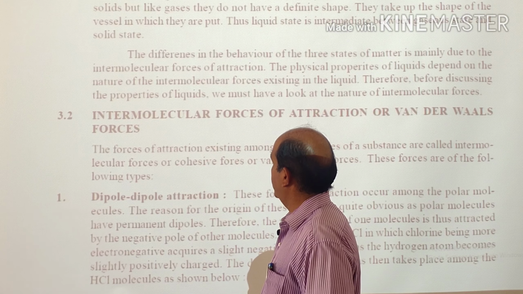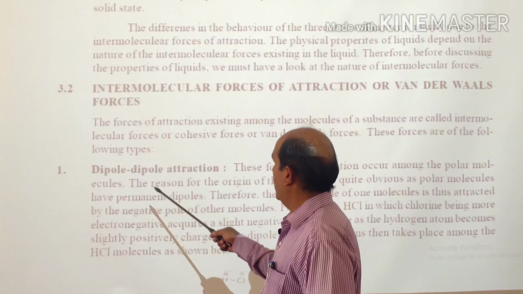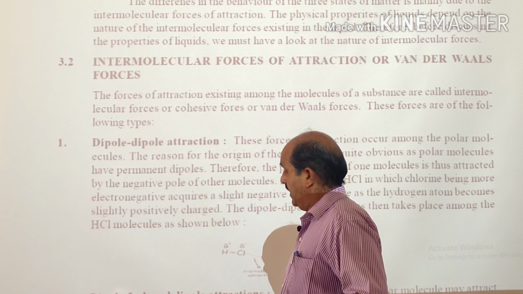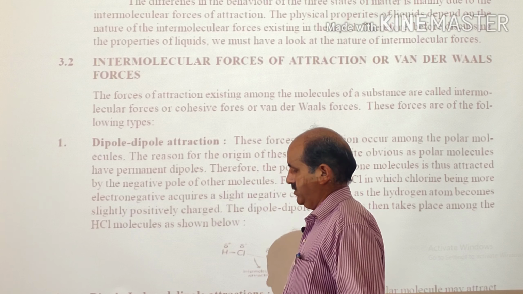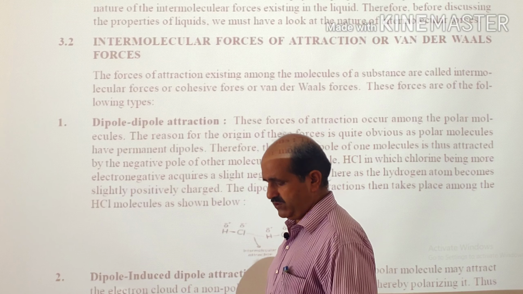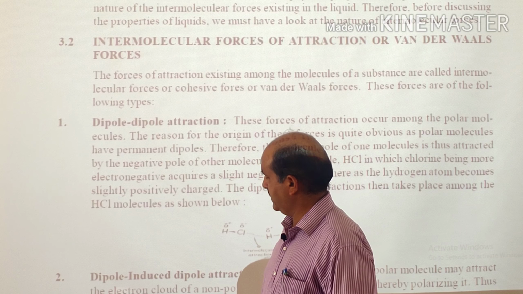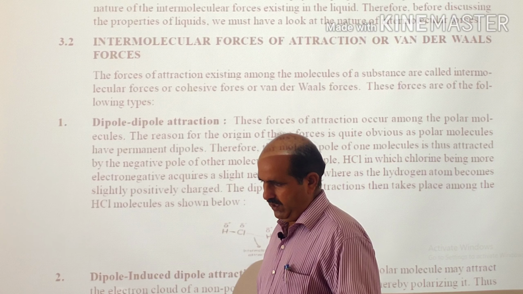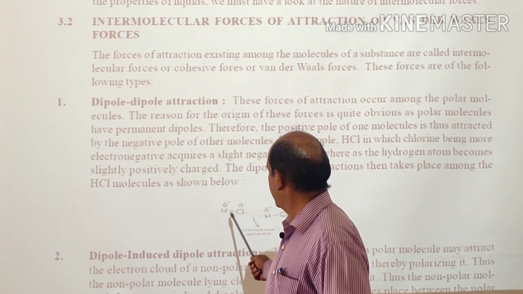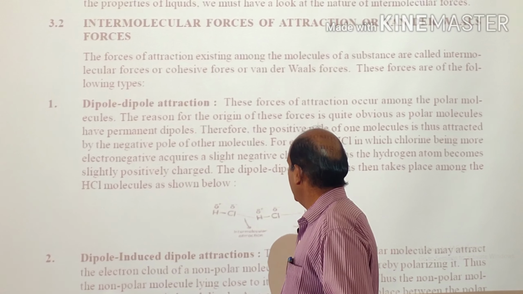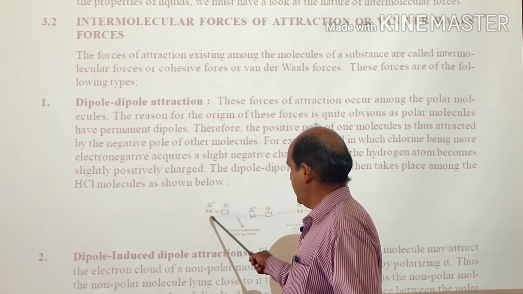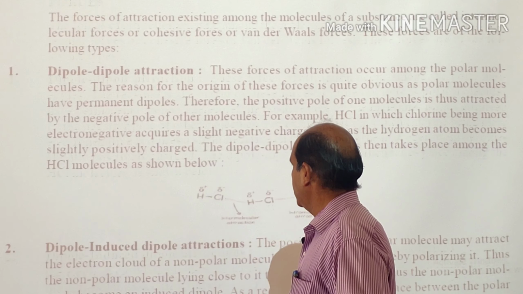Various types of intermolecular forces of attraction are as follows. First, dipole-dipole attraction. Dipole, di means two poles. Such type of intermolecular forces of attraction are found among polar molecules. Polar means the molecules which are obtained by the combination of two atoms with different electronegativity. So the more electronegative atom will acquire a slightly negative charge and the less electronegative atom will acquire a slightly positive charge.